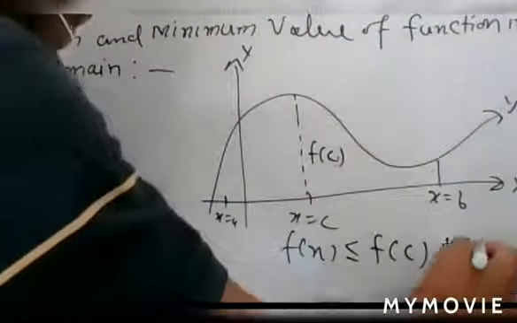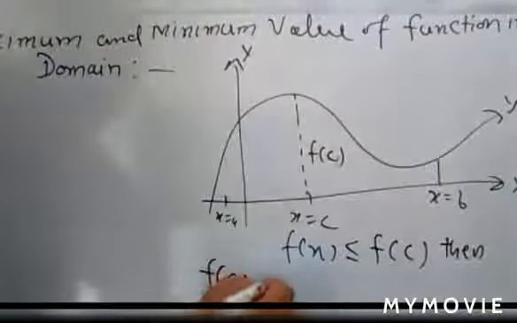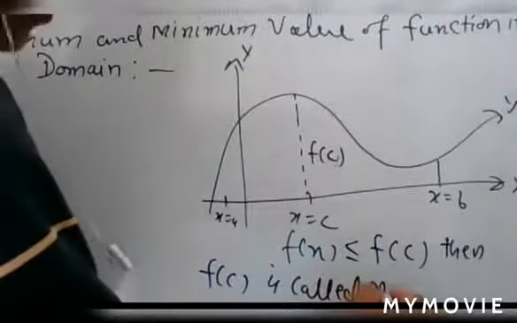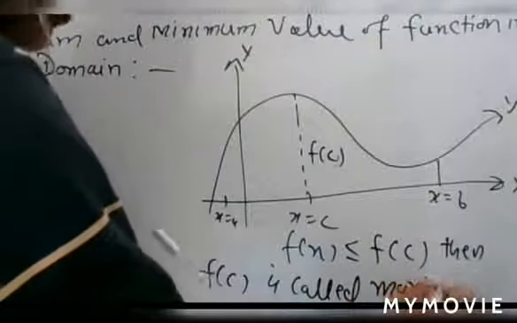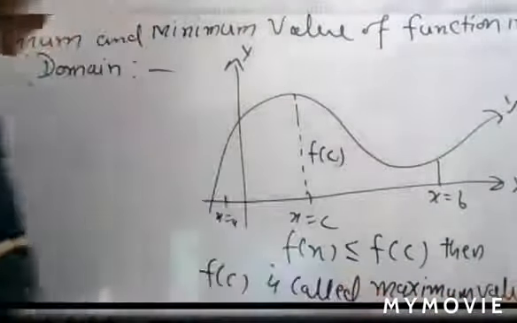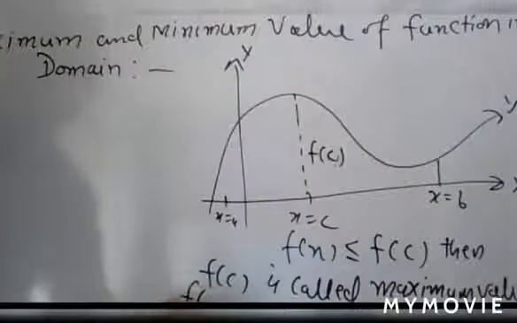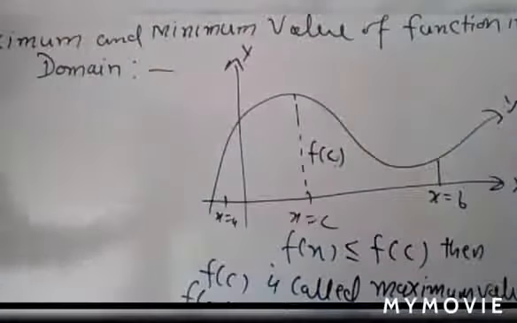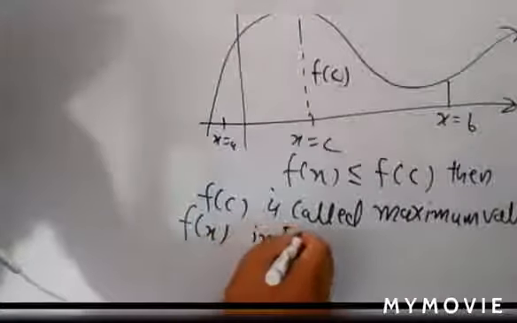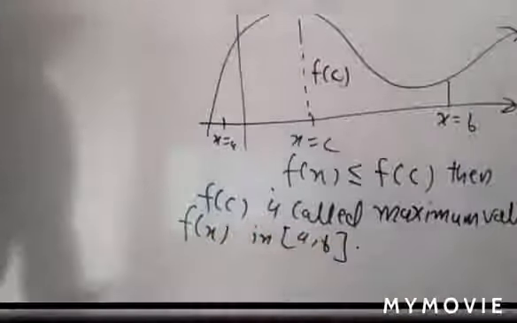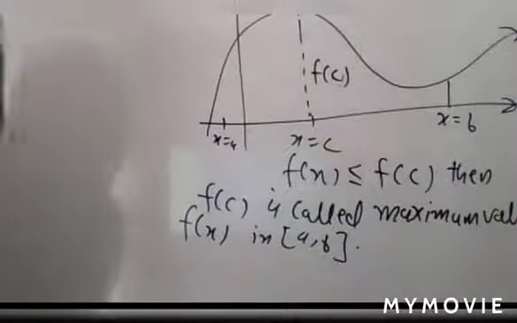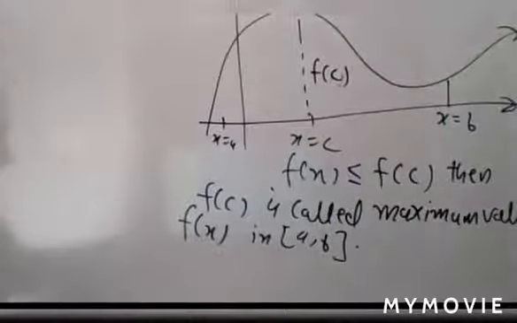Then f(c) is called the maximum value of f(x) in the closed interval [a, b], and that value is also known as the absolute maximum value.